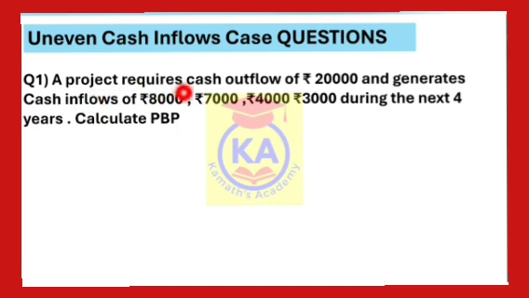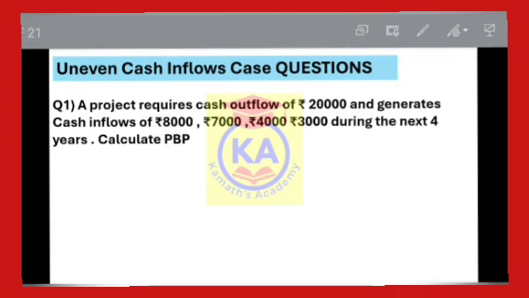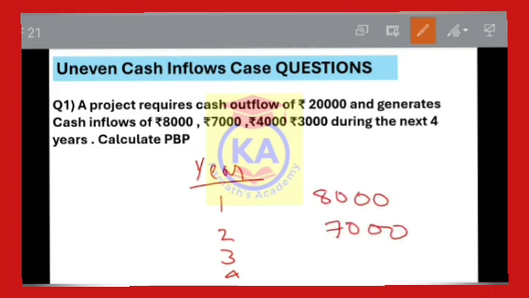Look at this question. A project requires cash outflow of rupees 20,000 and generates cash inflows of 8,000, 7,000, 4,000, 3,000 during the next 4 years. Here the duration is given: year 1, 2, 3, 4. Year 1 it is generating 8,000, year 2 it is generating 7,000, year 3 it is generating 4,000, and year 4 it is generating 3,000.